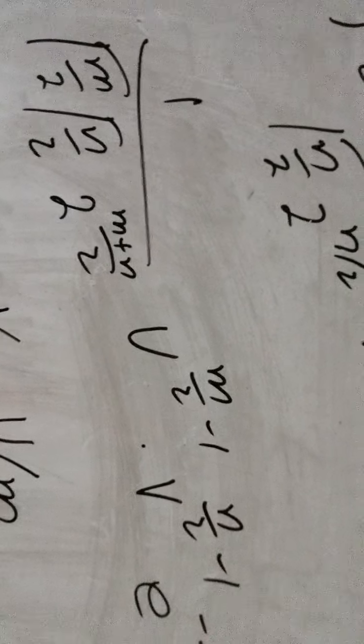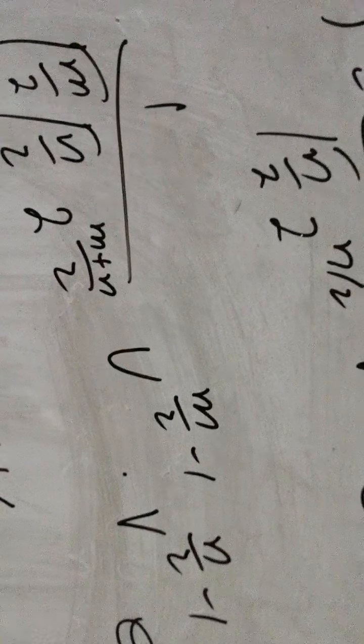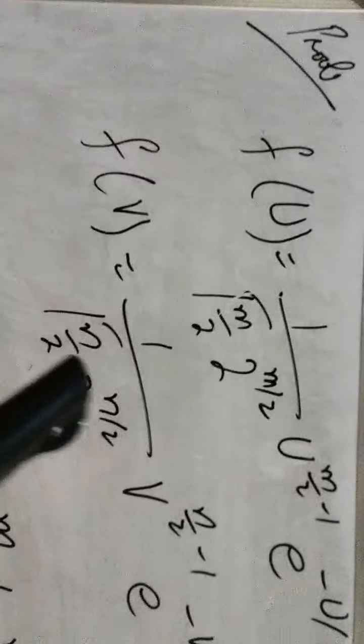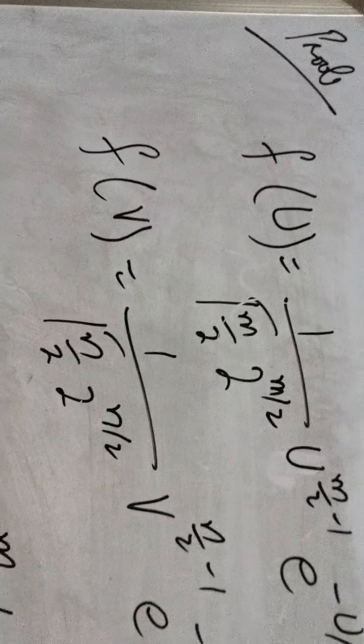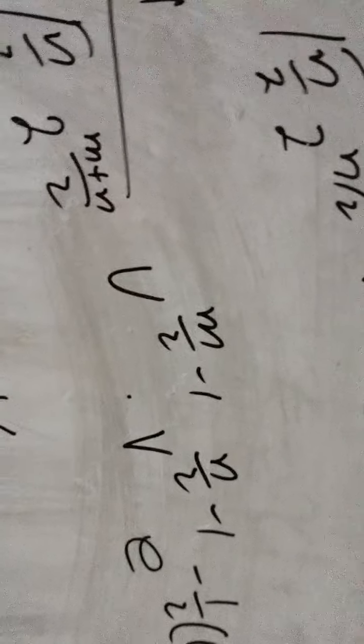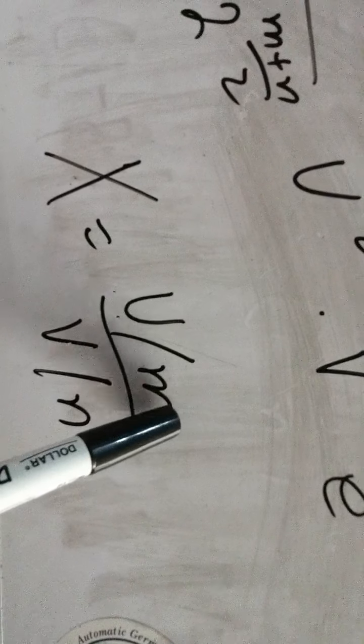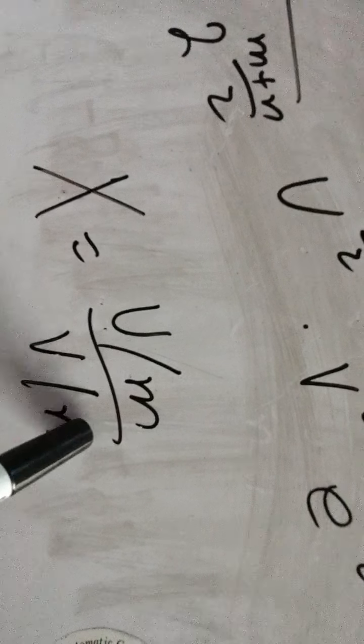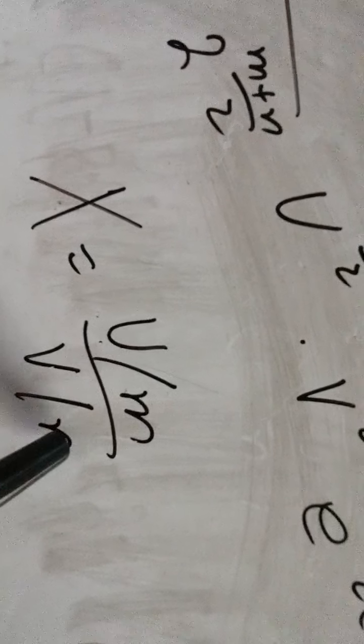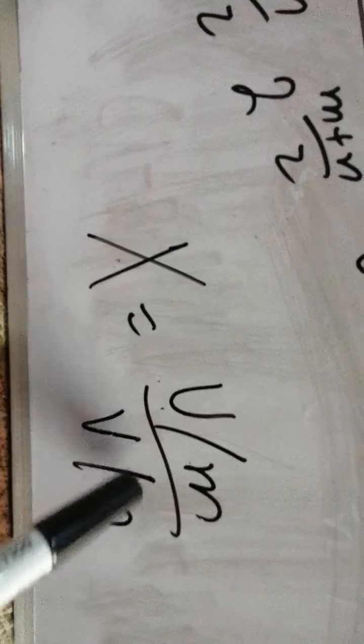Now the main point is that the theorem says that if U and V follow the chi-square distribution, then the ratio of these two variates, along with the division by their degrees of freedom, will follow the F distribution.